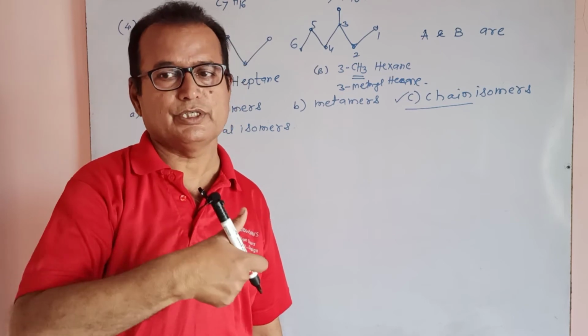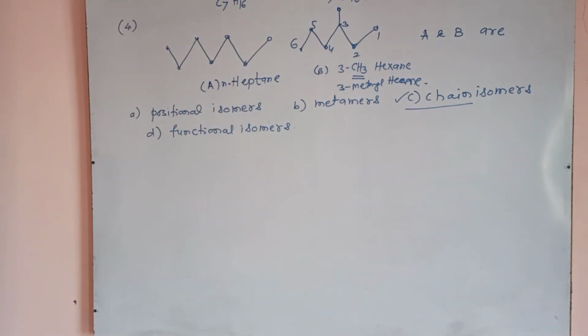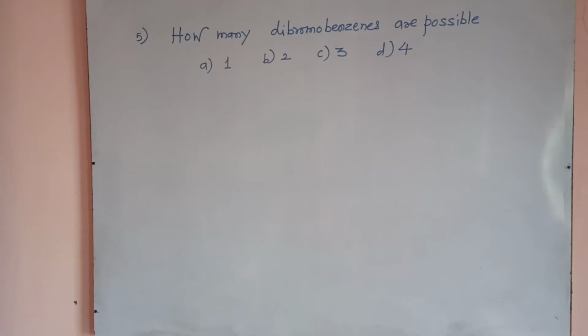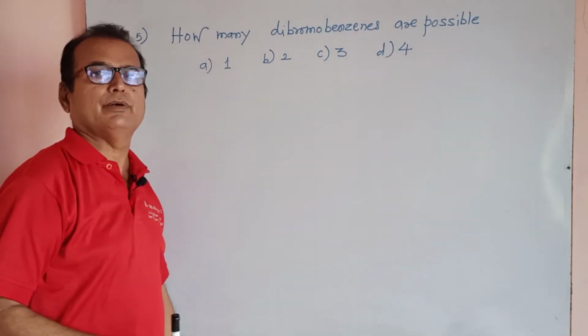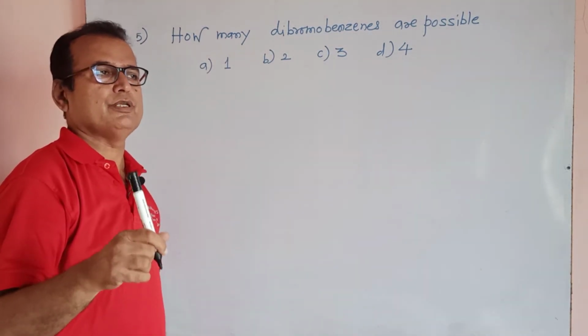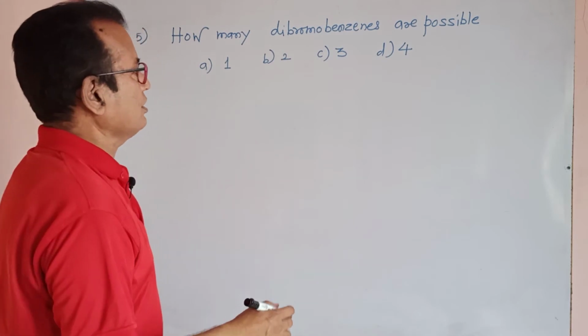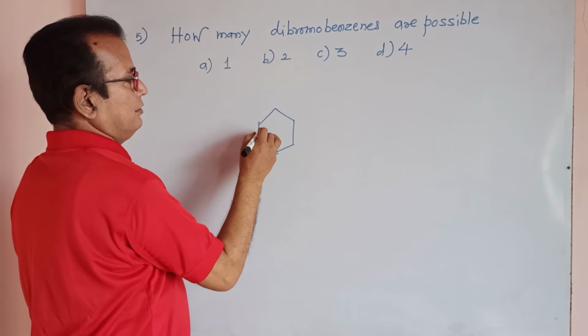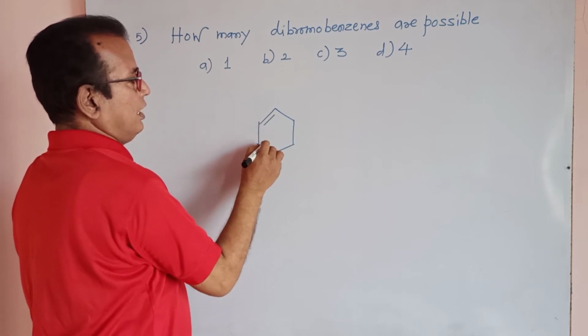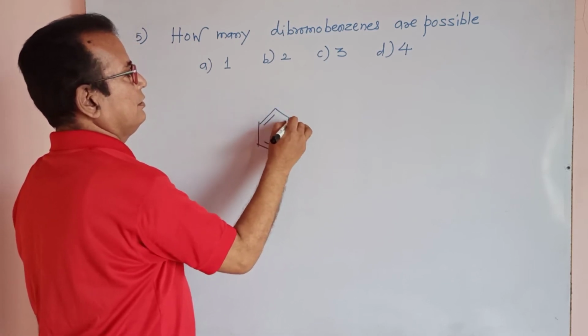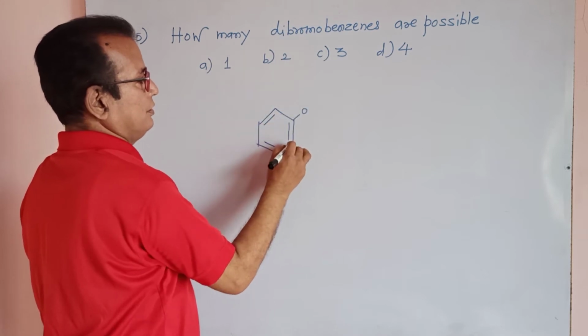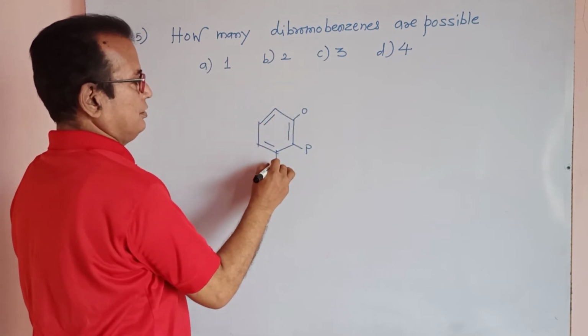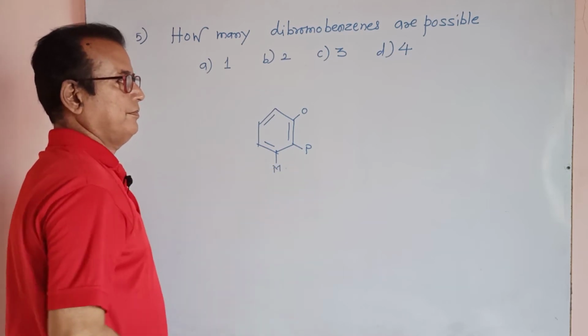Okay, observe this. The next, fifth question: how many dibromobenzenes are possible? You know the structure of benzene. This is the structure of benzene having alternate double bonds. This position is the ortho position, this position is the para position, this position is the meta position.